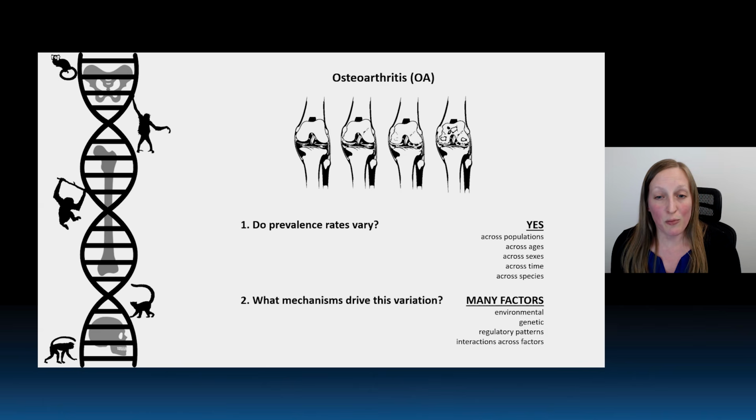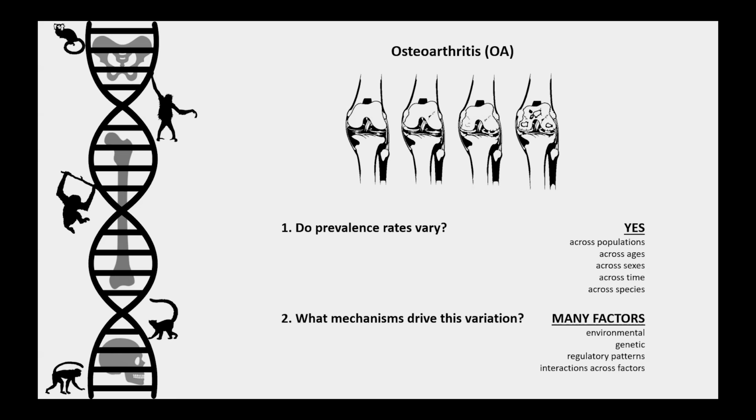So, altogether, there is some evidence to suggest that osteoarthritis is a mismatched disease in humans, but there's still so much more to learn about the mechanisms underlying osteoarthritis susceptibility and why there is so much variation in osteoarthritis across different primate species. And also whether high OA prevalence rates in non-human primates are perhaps also mismatched diseases, and if they are, whether these mismatches are similar or different to what we see in humans.